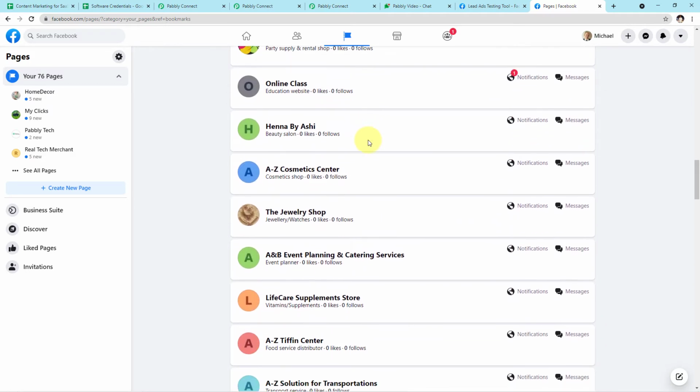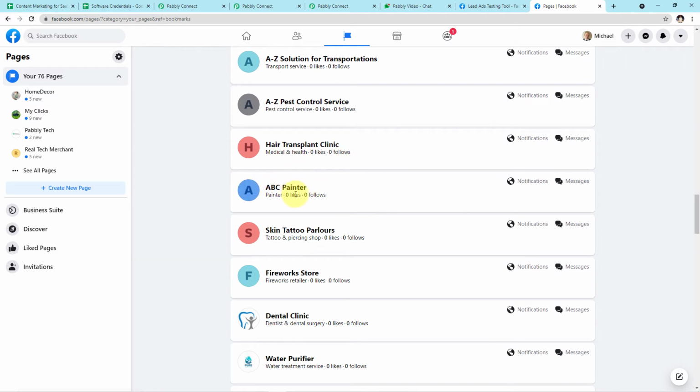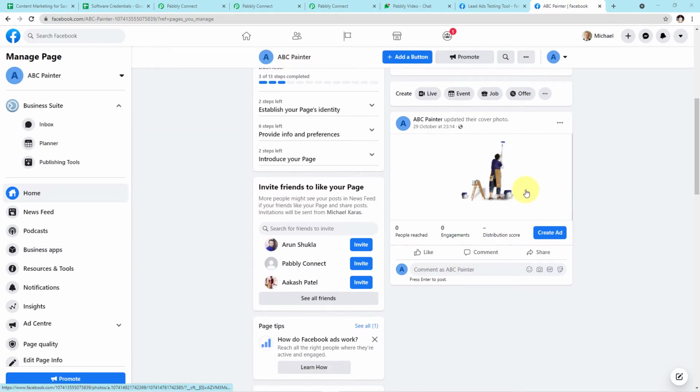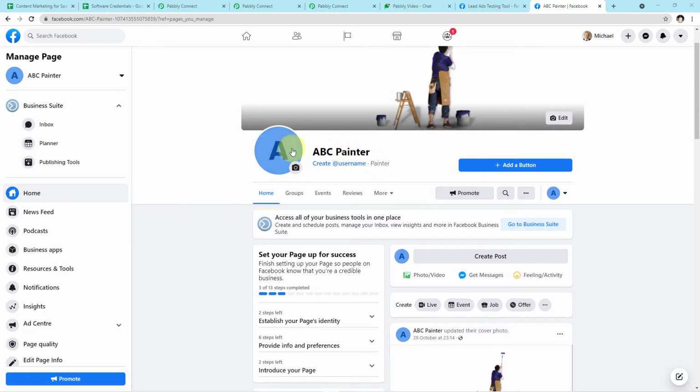Let me show it to you. Let me search for it. Okay, here is the particular page. Here you can see ABC Painter. Okay, let me open it for you. Okay guys, so this is the particular page as you can see on my screen. Now what we have to do, we have to map this particular page to our Pabbly Connect account.